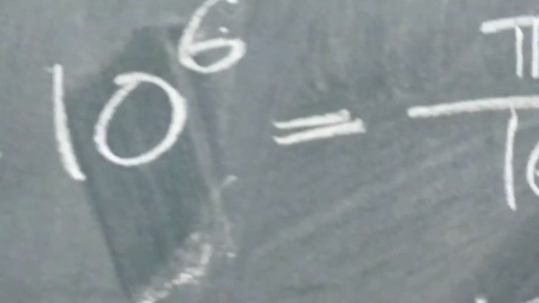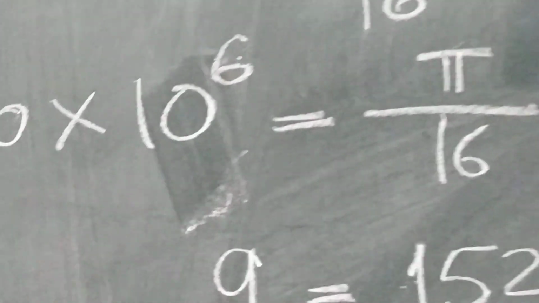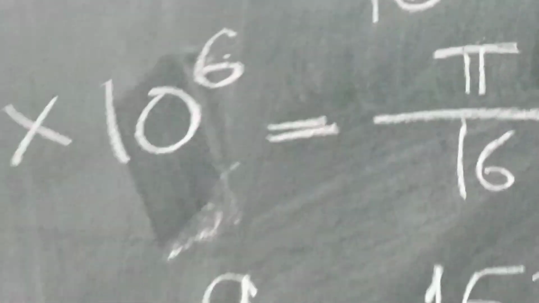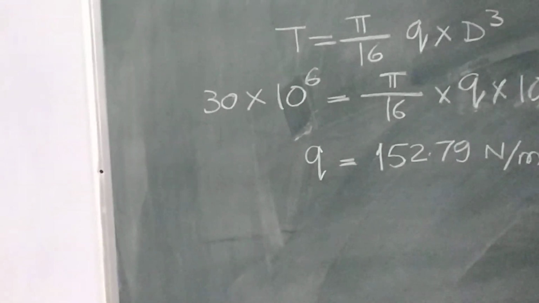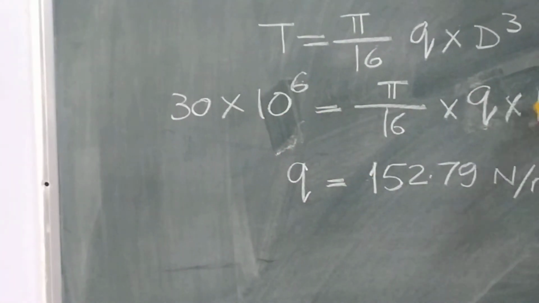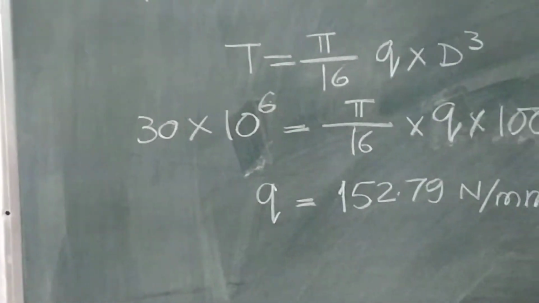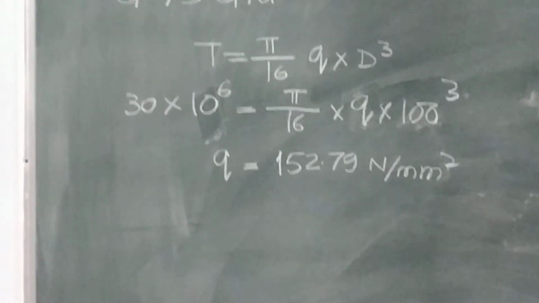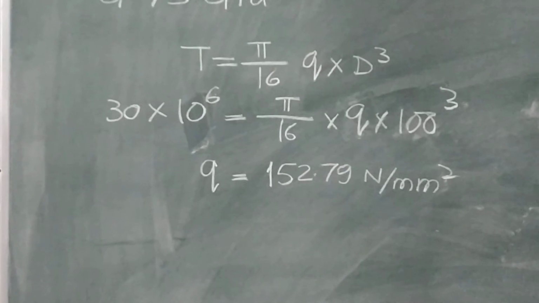We will take this on the left side, and here Q as it is, Q into 100 cube. So now Q, rearranging the terms and solving the equation, 30 into 10 raised to 6 into 16 by 100 cube into pi. So that gives Q is equal to 152.79 Newton per mm square.